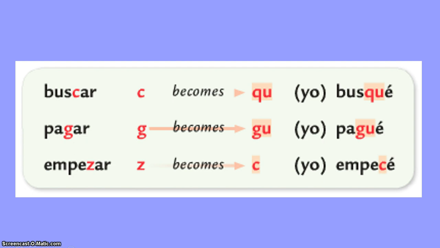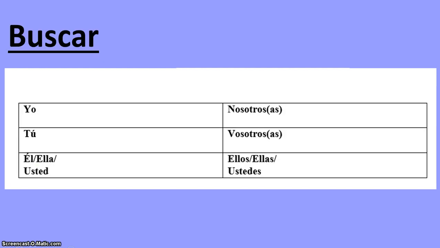Same thing with pagar, which represents a gar verb for us. The G is going to become a GU. Yo pagué. Again, to maintain that same G sound that we have in the infinitive pagar, the G changes to GU, yo pagué, just to keep the pronunciation the same. And empezar is representing our zar verb, the Z is going to become a C, yo empecé. Empezar, empecé, it's got that softer C sound we want to maintain.